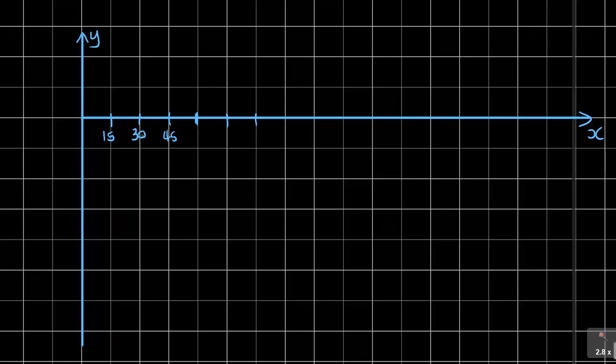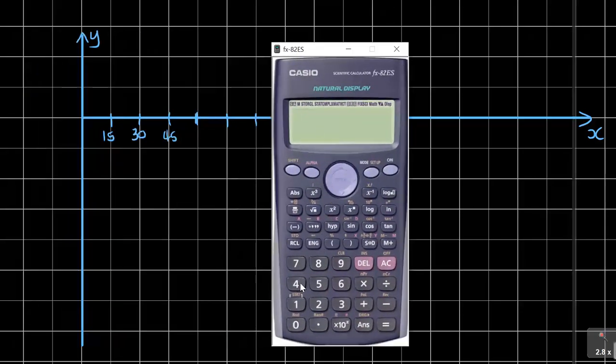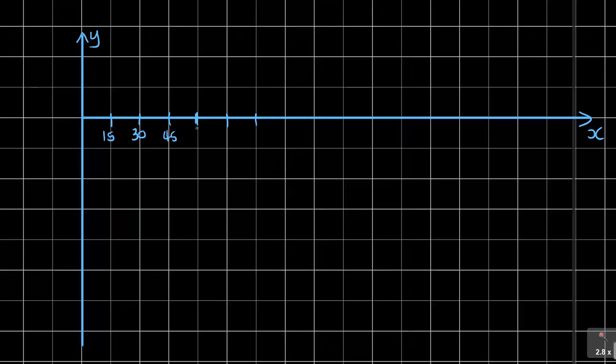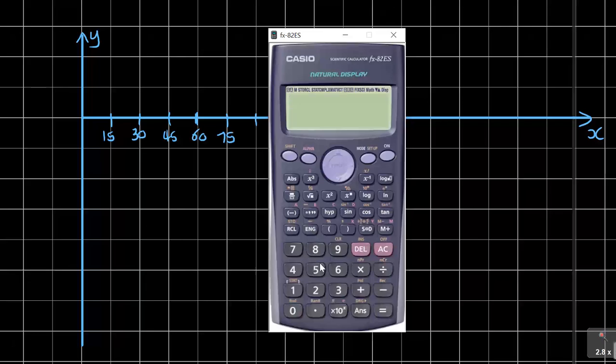It's 15, 30, 45, plus 15 it's 60. You see I jumped a lot, so it's 60 there, then 75, then 75 plus 15 it's 90, plus 15 is 105, plus 15 is 120, plus 15 is 135.